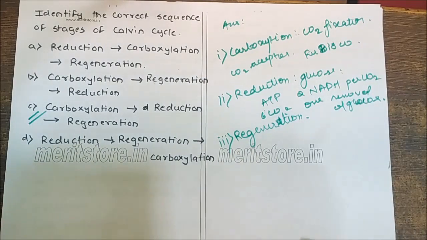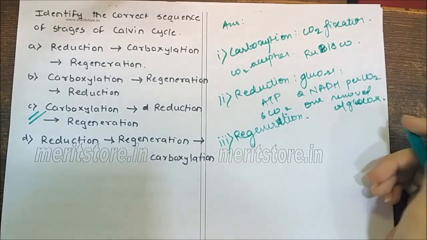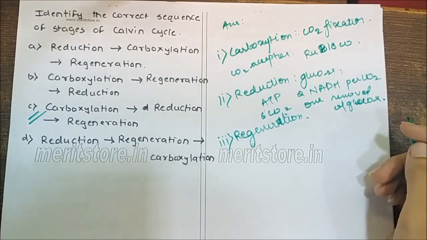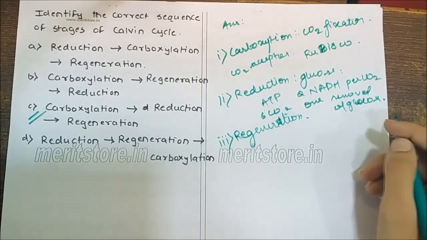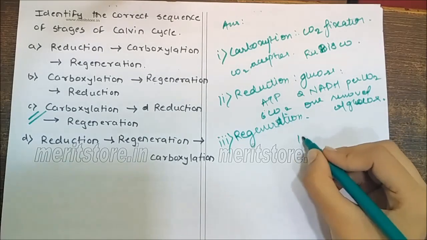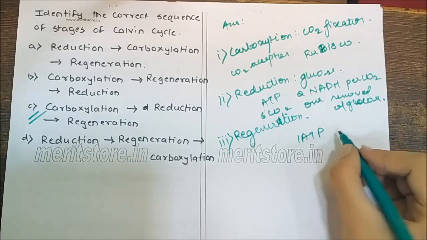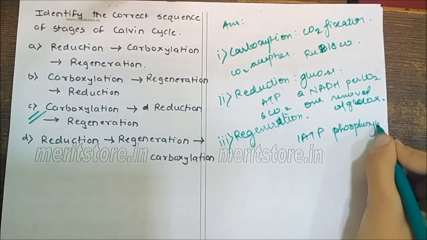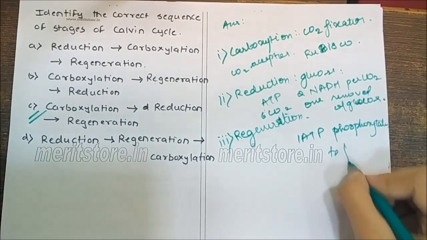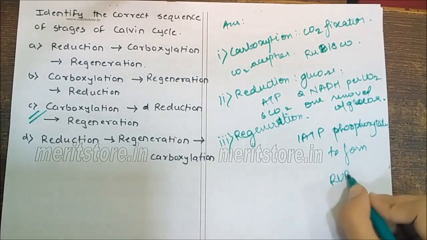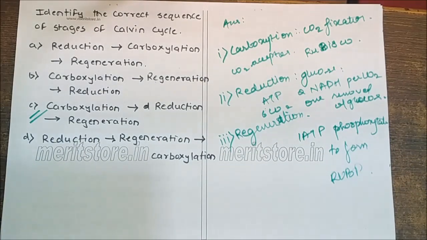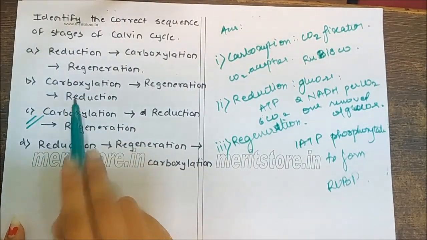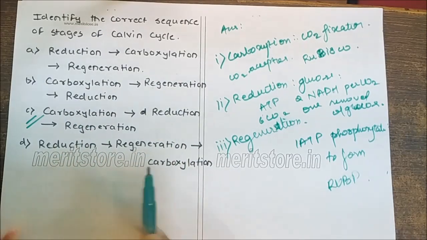Regeneration. Regeneration of the CO2 acceptor molecule RuBP is required for the cycle to continue uninterrupted. Regeneration steps require 1 ATP, which is for phosphorylation to form RuBP. So the correct answer is C. The stages of Calvin cycle are carboxylation, reduction, regeneration.